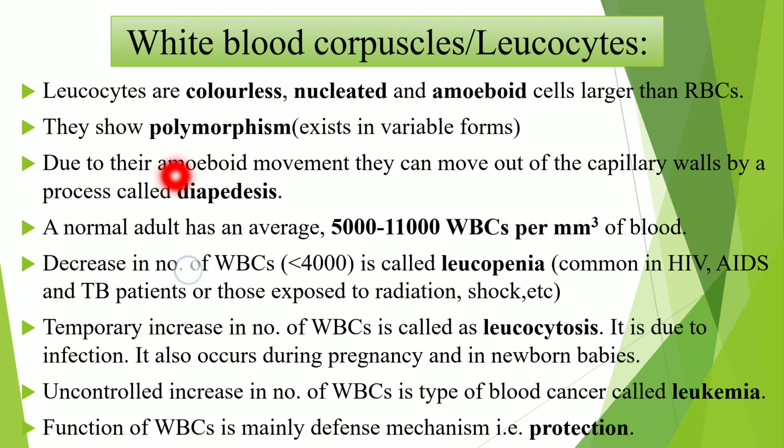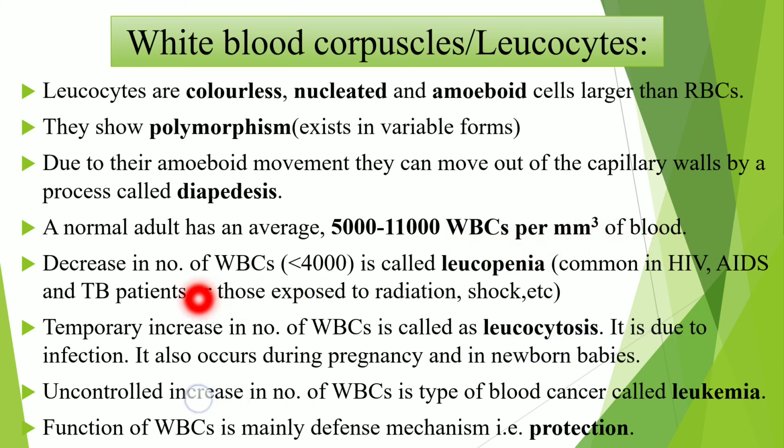Due to their amoeboid movement, they can move out of the capillary walls by a process called diapedesis. So here the question is asked, what is diapedesis? It is nothing but the amoeboid movement of WBC through the capillary walls. Now the normal adult has average WBCs from 5,000 to 11,000 WBCs per cubic mm of the blood.